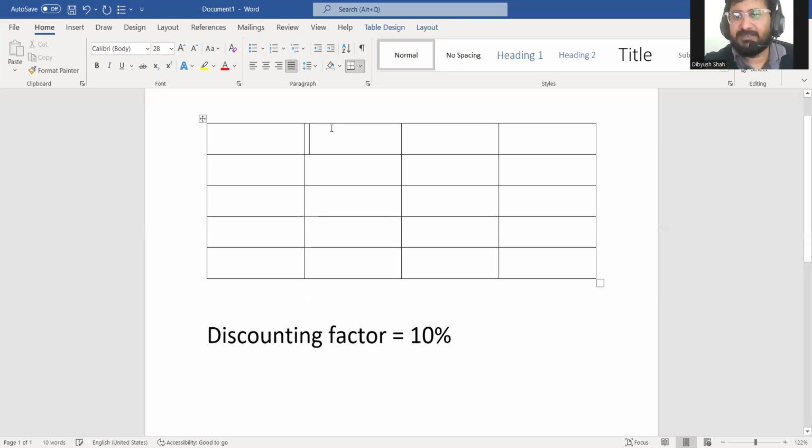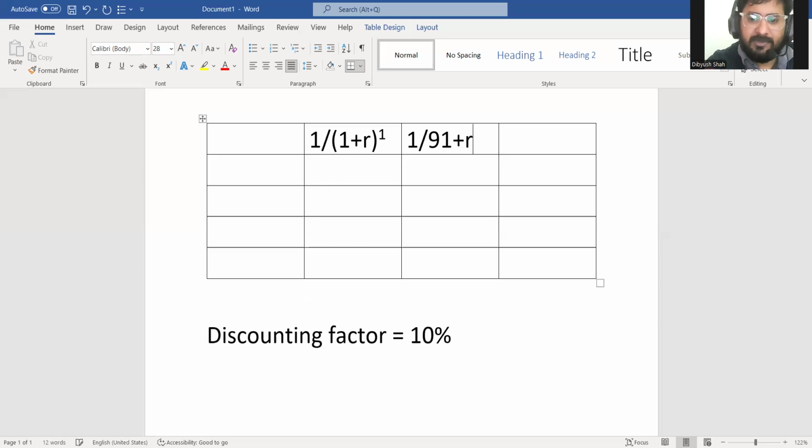For the first year, it's 1 divided by (1 plus R) to the power 1. For the second year, it is 1 divided by (1 plus R) to the power 2, squared.